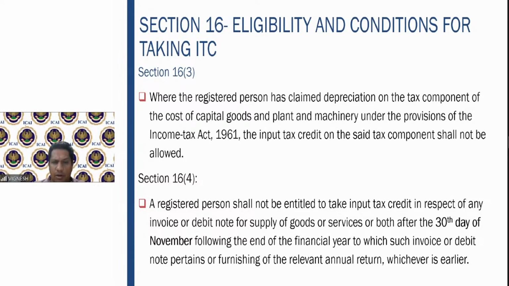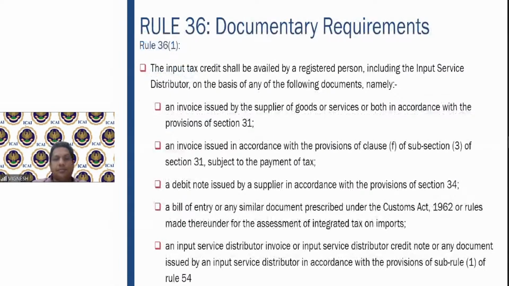You can claim up to 30th November or the date of furnishing the annual return, whichever is earlier. This is the due date which is given in this particular situation.